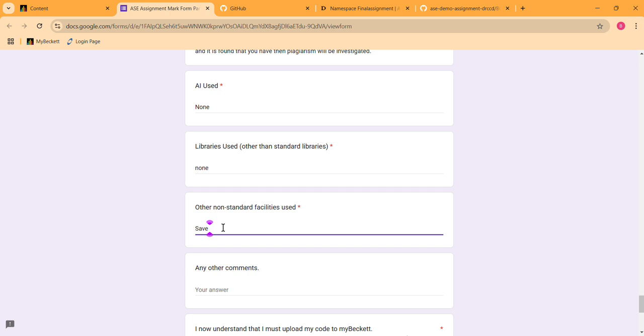Save image, save feature, erase, pen draw feature, eraser feature. Yeah, that's it.